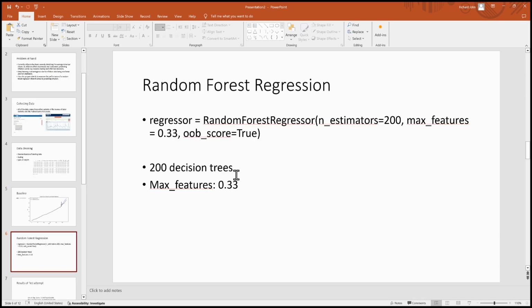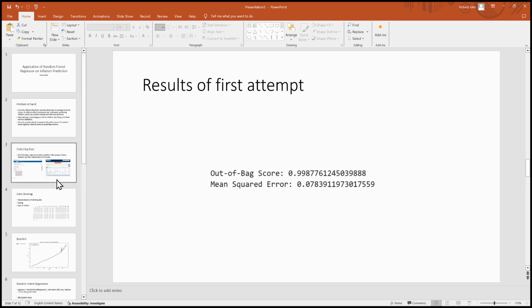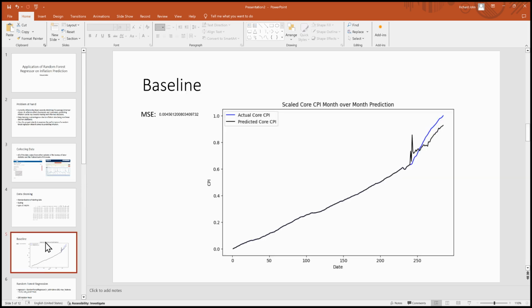So this is our random forest regression model. In order to use this, you're going to have to import this from scikit-learn. Now, n_estimators is here, and 200 represents the amount of decision trees. The more decision trees, the better the model is at learning the ins and outs of the data. So the result of our first attempt, our mean squared error is 0.0783, compared to our linear regression model,